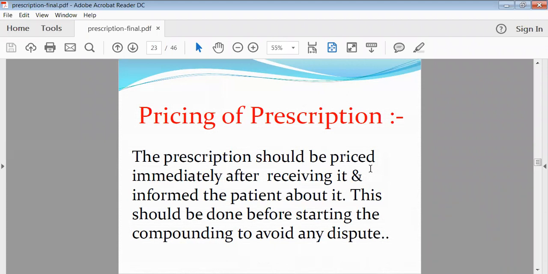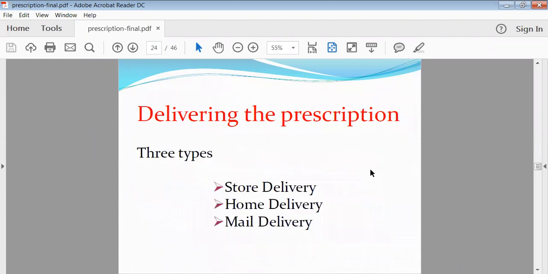So all those things will be included in your pricing, and then that pharmacist will determine what will be the final cost of that total medicament. Okay, by considering all the factors. Raw material cost, packaging procedure, as well as preparation procedure and labeling. So he will consider all those things, and he will show the final cost of each and every dosage form. And then he will make the total, and he will tell the patient that this much amount is there, we have to pay. So this is called the pricing of that prescription.